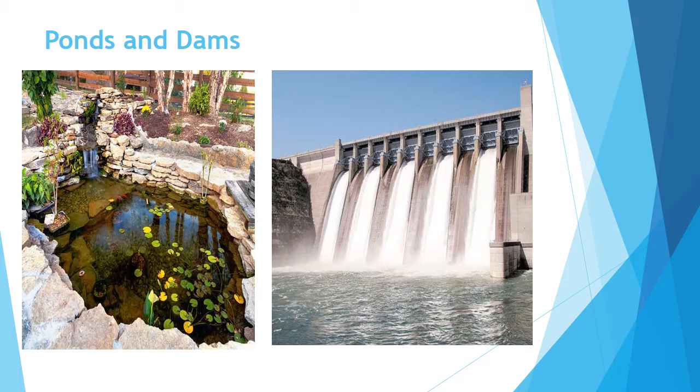Dams are also used to produce electricity. Water is made to fall from a great height and the power thus generated is used to produce hydroelectricity. Dams also help to prevent floods.